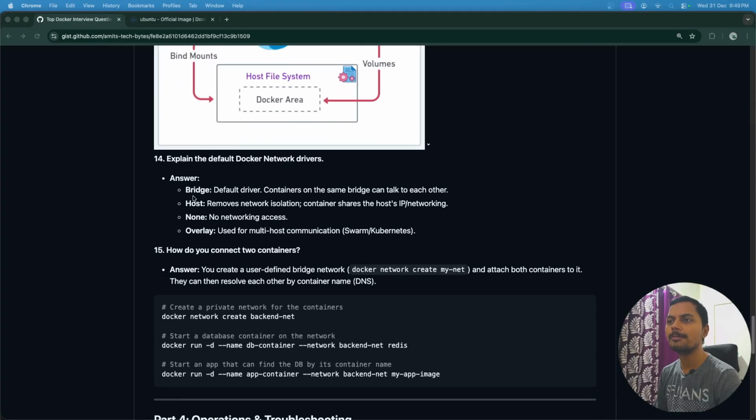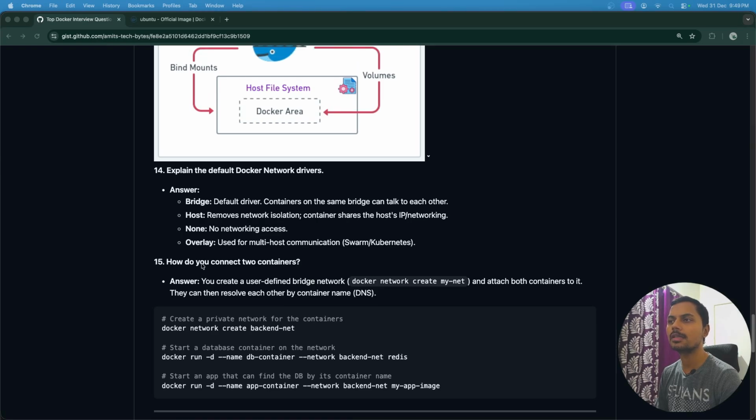So let's move ahead. The next question is, explain the default Docker network drivers. Okay, so there are different network drivers: bridge, host, none, and overlay. The first one is bridge, which is the default driver. Okay, and containers on the same bridge can talk to each other. So if you want to make a network where all the containers running on that particular network should talk to each other, in that case we use bridge.